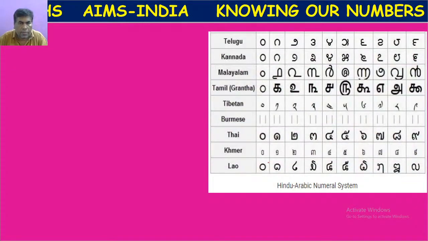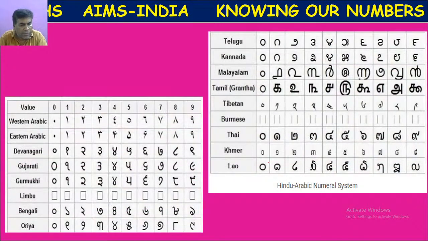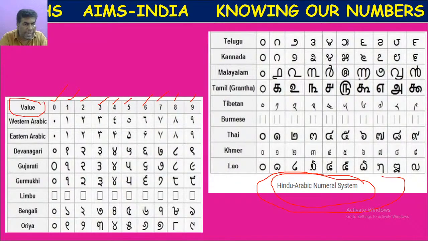So next, let's see. Actually, yesterday we talked about the Hindu-Arabic number system. But these 10 digits, 0, 1, 2, 3, 4, 5, 6, 7, 8, 9, will be written in different ways in different languages. Because in mathematics, we mention them like this, 0 to 9, but in local languages also, we can mention them.